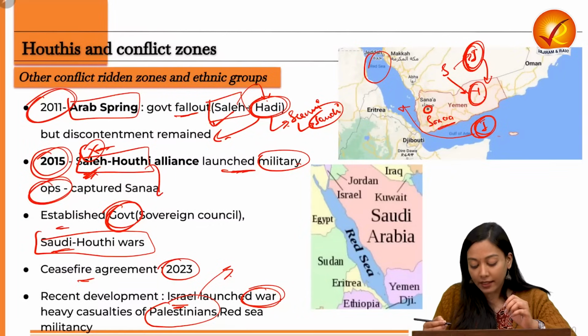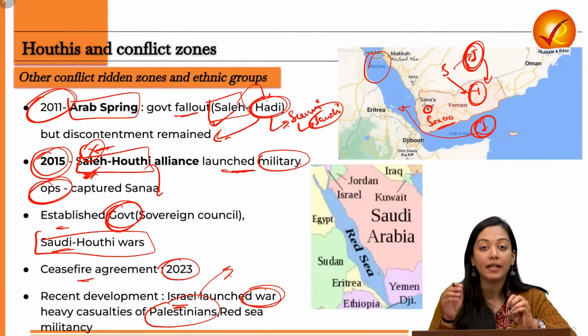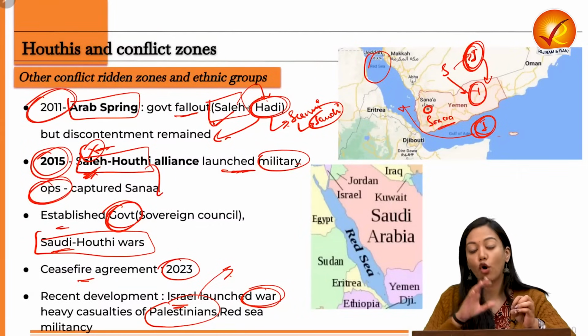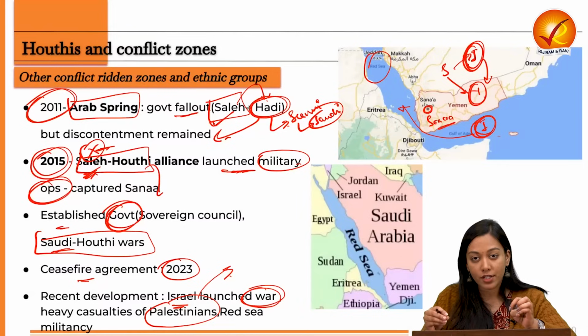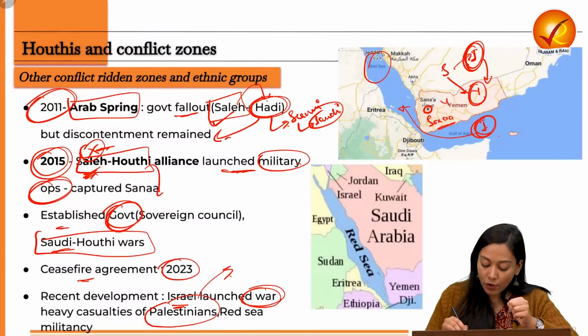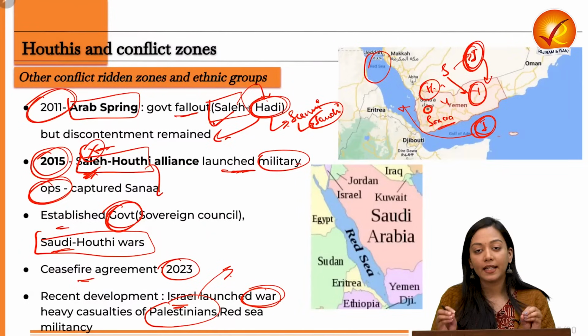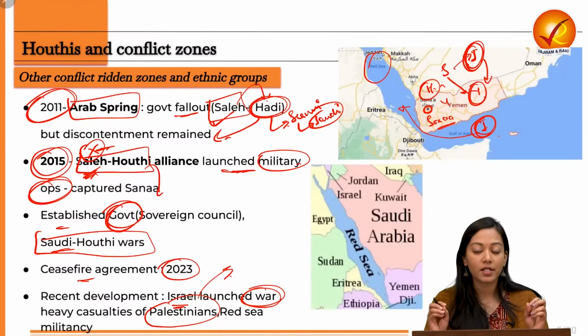But eventually it took an international turn, and now we can see that many of the commercial containers which are passing through the Red Sea are also obstructed, missiles are launched upon them, and they are disrupted by the Yemenis or the Houthi rebels. So this is the entire story and the entire background of the Houthi rebels. I hope it is clear to you.